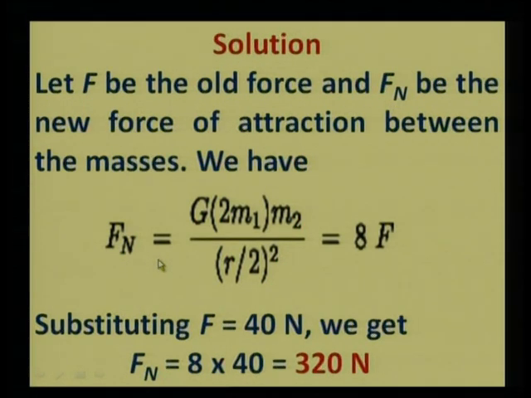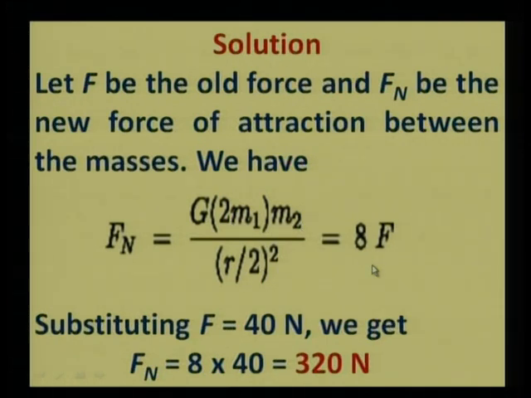Then Fn will be equal to, suppose m1 is doubled, so we write 2 m1 instead of m1, and the separation between them, r, is halved, so we substitute r by r/2, and we will see that it will come out to be the same.